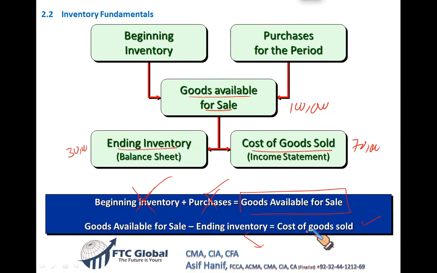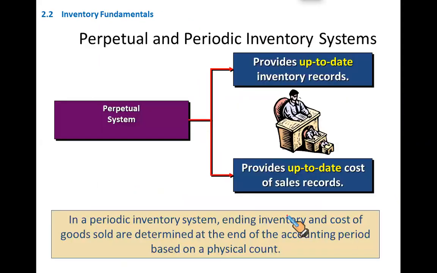And using this, you can find whatever is unknown in this situation, right? So this is the same arrangement here. Now, there are two methods of accounting for inventory. One is the perpetual system, the other you will discuss in the later slides as the periodic system. The meaning of perpetual is forever. That is the literal meaning here. But the way we use it in a figurative sense, perpetual means the inventory record that is always updated.